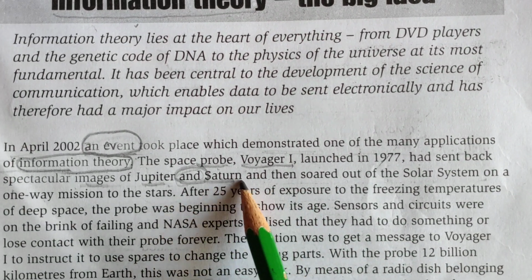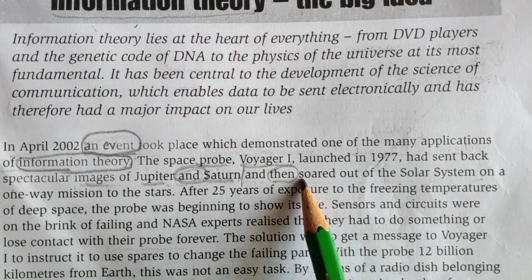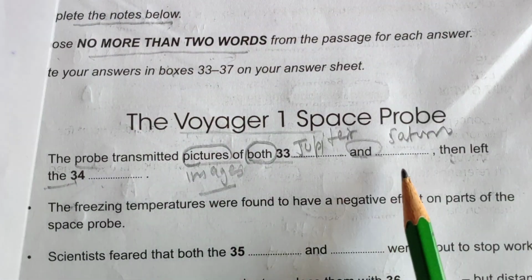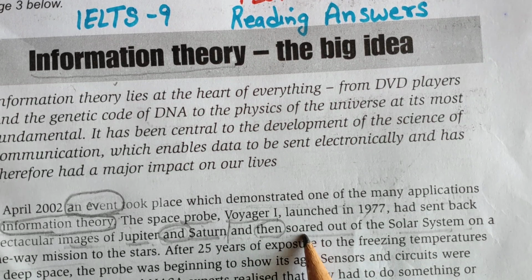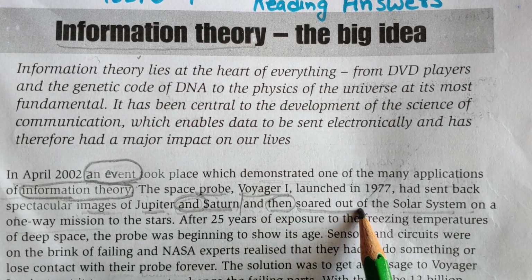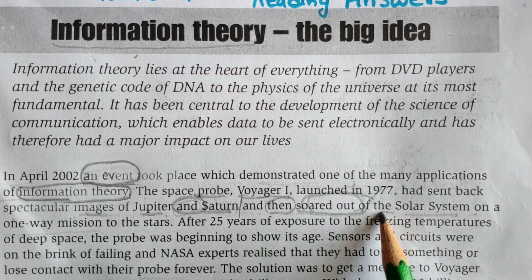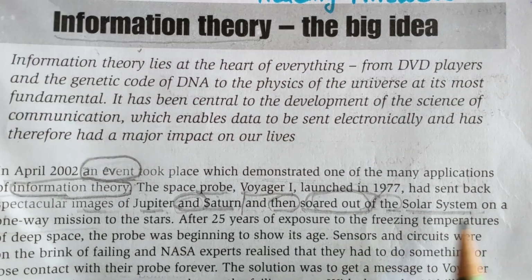Till here our answer was there. Then soared out of the solar system on a way mission back to the stars. Then left the. Now they are talking about then left. Then left the word is there before the blank: solar system on a way mission back to the stars.